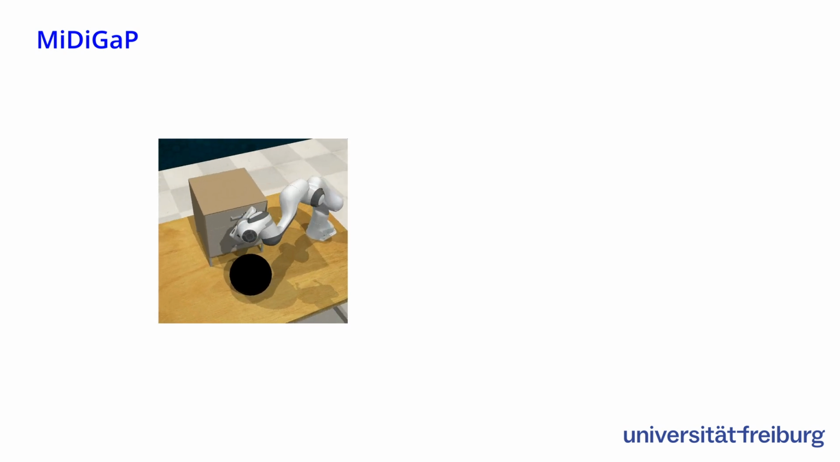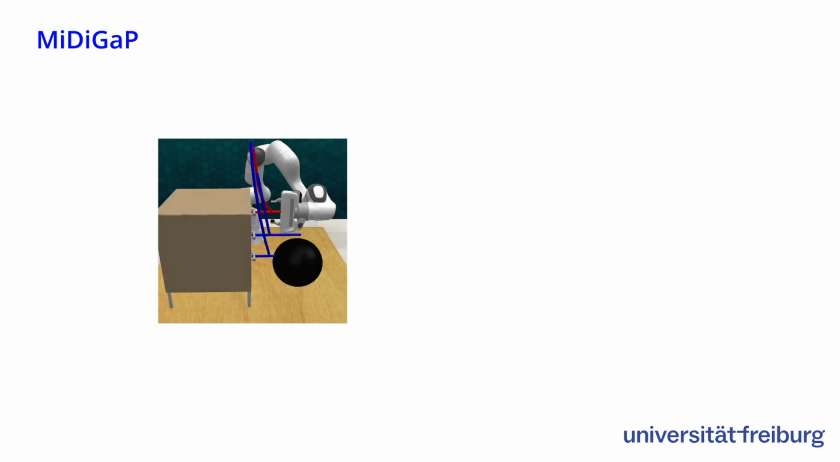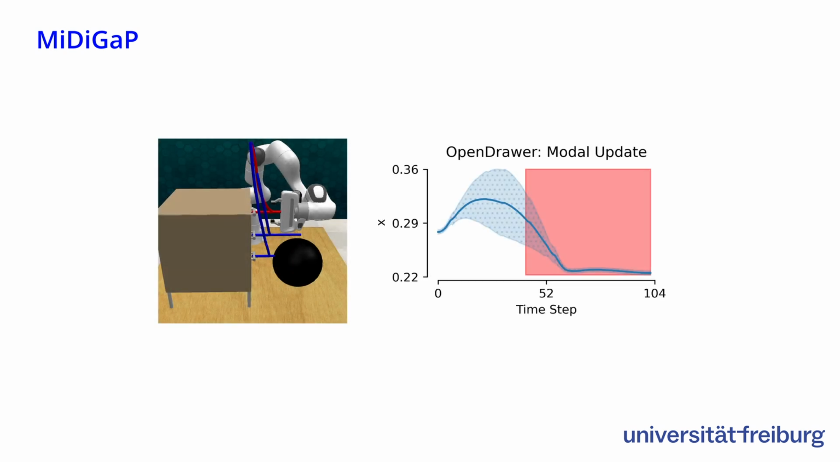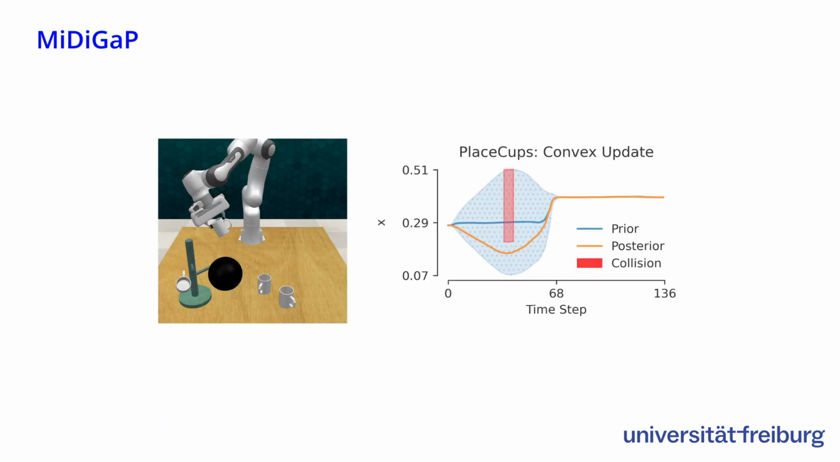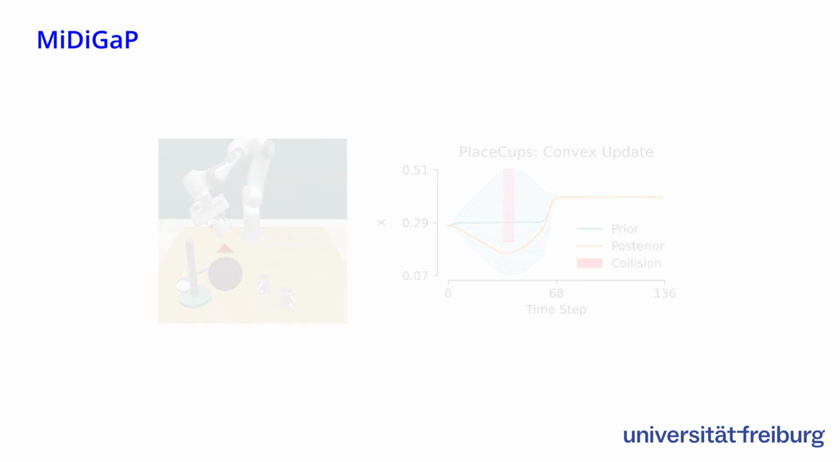Because MIDI-Gap predicts full trajectory distributions, we can update it at inference time using new information. Either to rule out infeasible modes, here one leading to collision, or to refine the predictions using constrained Gaussian updates. Here again, to avoid obstacles while still completing the learned task.